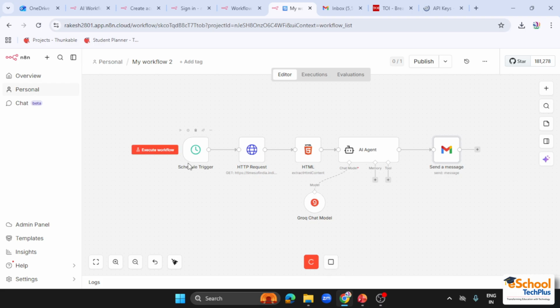So currently it is activating the trigger. Then the trigger will go to the HTTP request and fetch the news from the Times of India website. Then that content will be formatted by the HTML content extractor. Then that formatted content will be sent to the AI agent. Then the AI agent will use the Grok chat model to summarize the news for us, then it will send that output in an email format into our inbox.